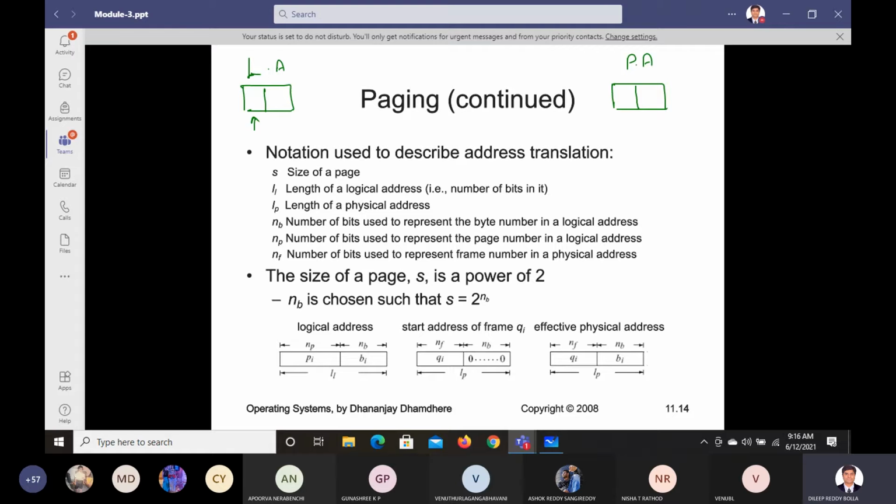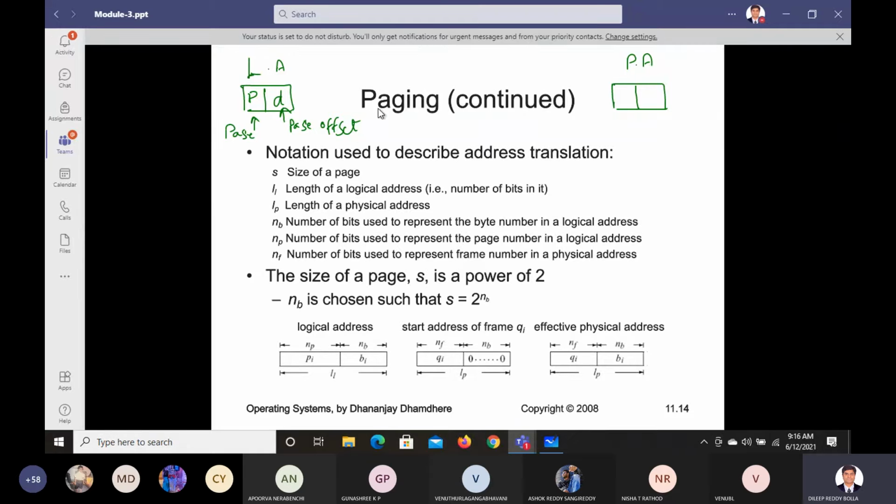When you talk about the logical address, we have something called P. P indicates the number of bits to be represented by the page in the logical address space. So P indicates the page number. And we have something called D. So what is D? D is the page offset.